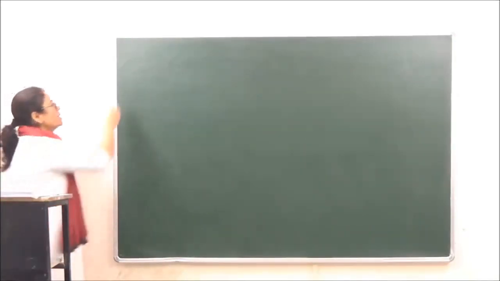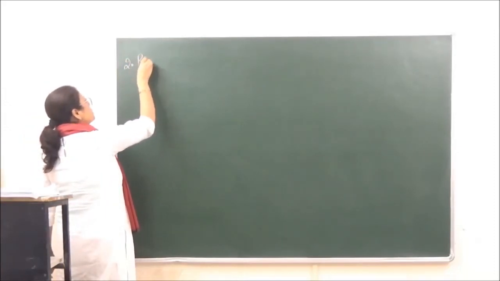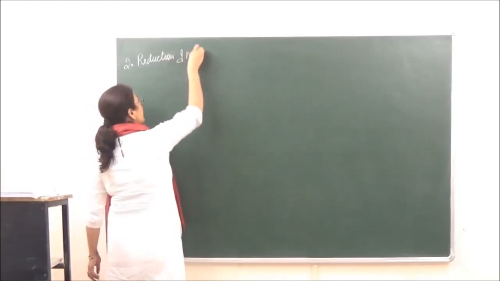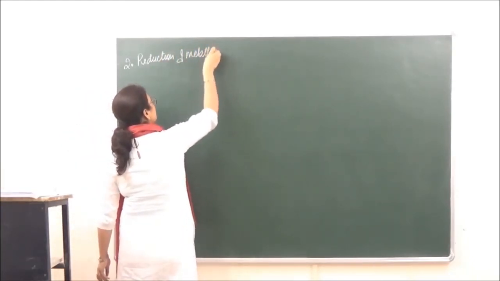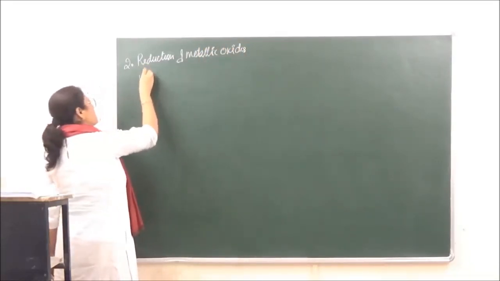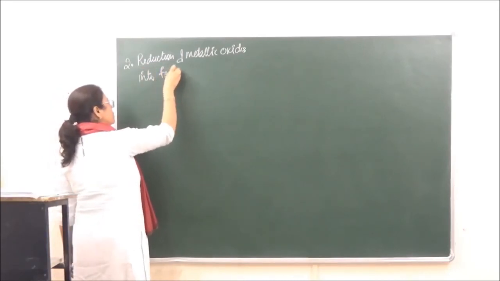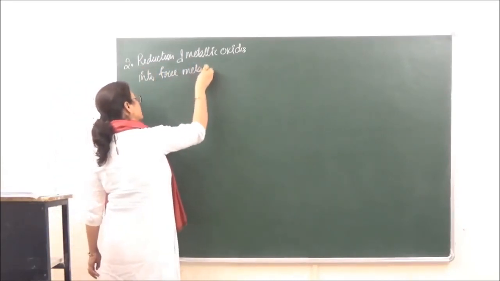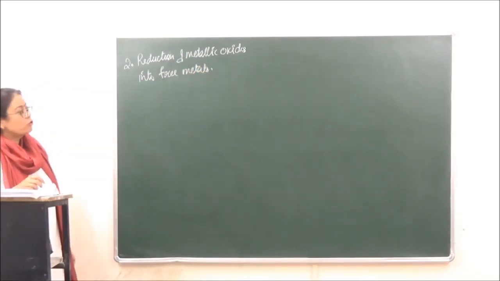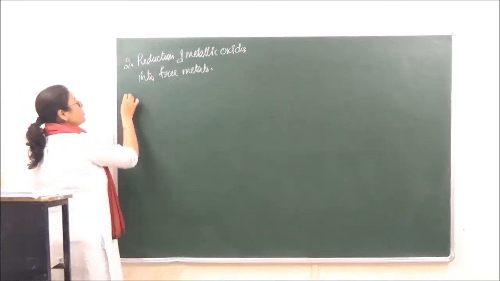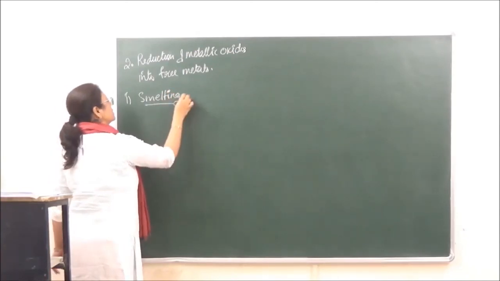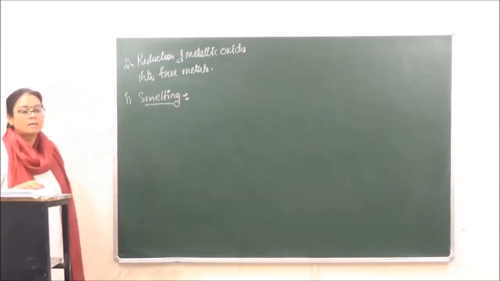The second method is reduction of metallic oxides into free metals, okay. So for this also we are going to use different processes. The first process is known as smelting, right?